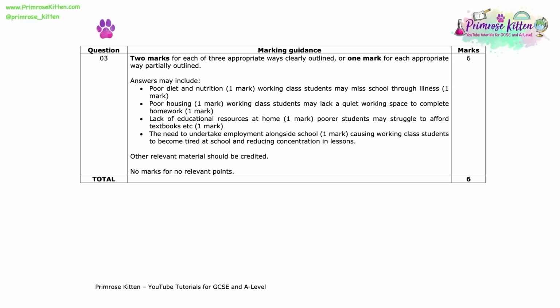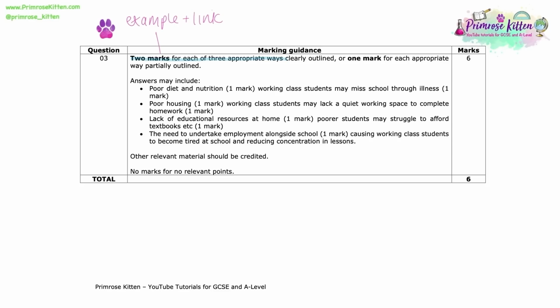So you can see there just generally on these 6 mark questions, the examiner is able to award you 2 marks for each of the 3 appropriate ways clearly outlined. That means for each of your 3 ways, you have provided an example of a material deprivation and then linked this to class inequality. Just be aware then that it is capped at 2 marks per bullet point. You cannot achieve more than that if you decide to write a detailed paragraph about the material deprivation that you have mentioned.